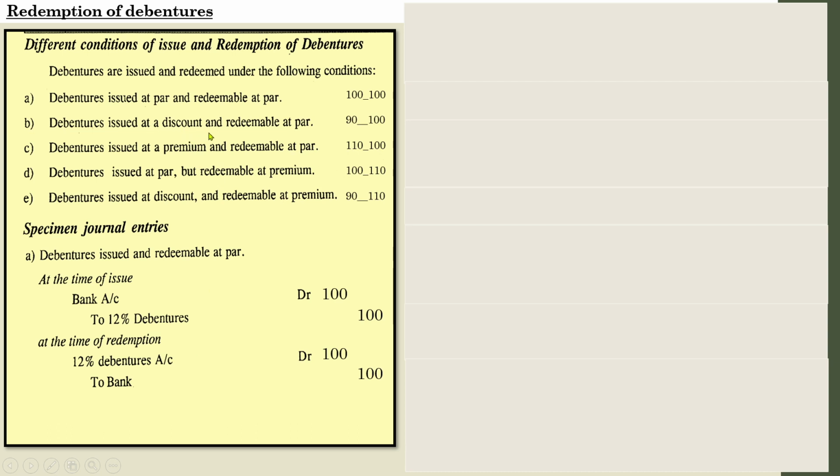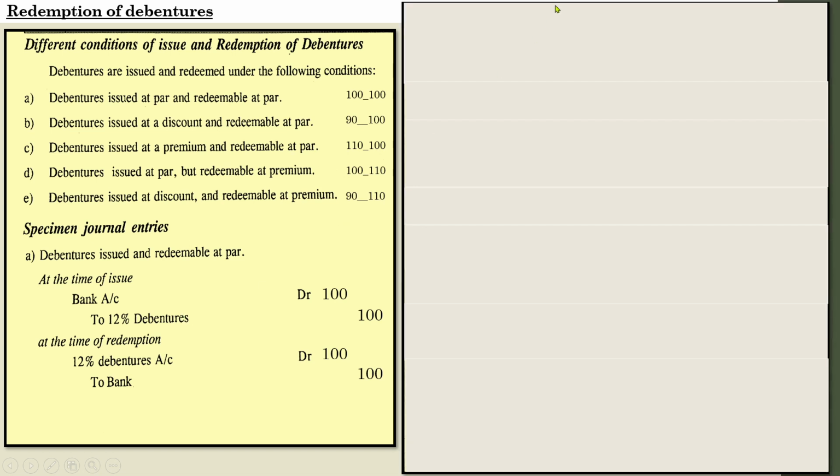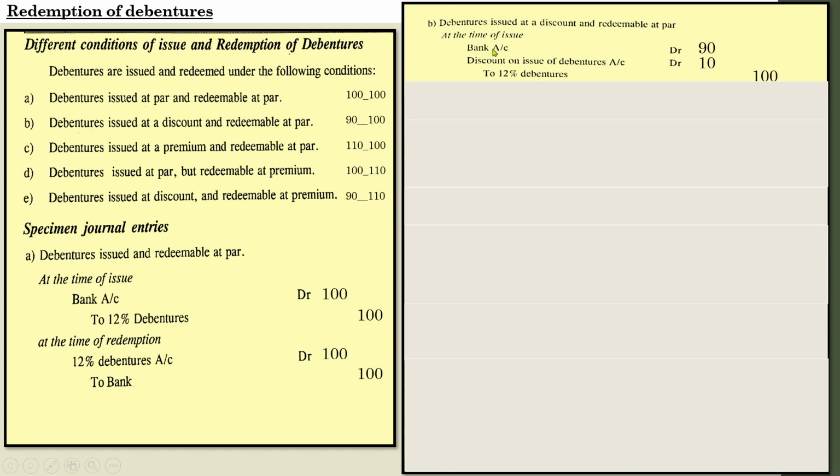Next one, debentures issued at a discount, redeemed at par. So what will be the entry? Anyway, definitely this one issue entry is not like this. Redeemed at par, the entry will be like this. So how we are going to deal with that? So at the time of issue, it will be bank account debtor, discount on issue of debentures account debtor to 12% debentures.